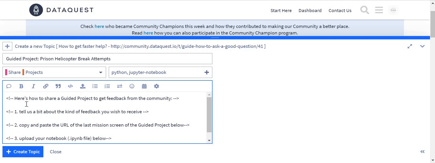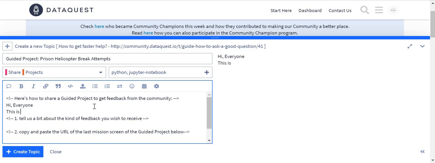So you just type in here. This is basically a guide, right? To say, oh, this is what my project is about. This is what I'd like from you guys. And then you upload your notebook. So I can say, hi everyone, this is Tosin from Nigeria. I always like to say from Nigeria, so everybody knows I'm from Nigeria. Hi everyone. This is Tosin George from Nigeria. And then there's a preview pane here so you can see what you're writing.